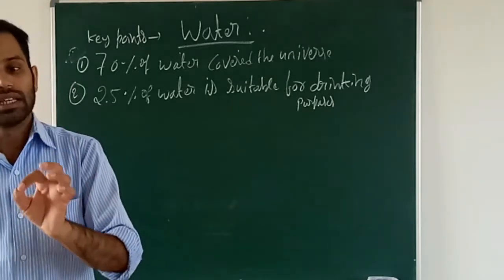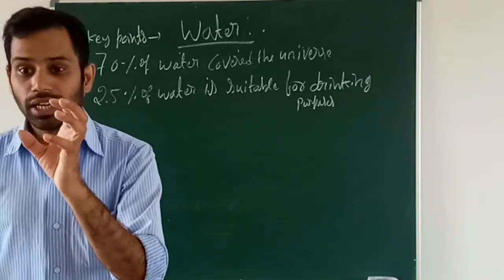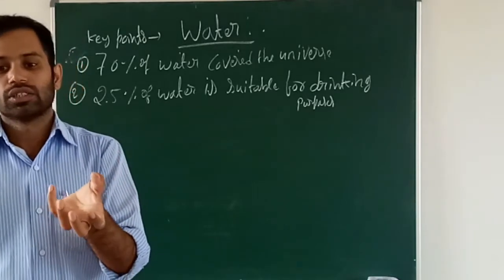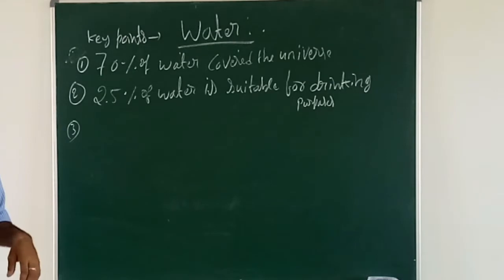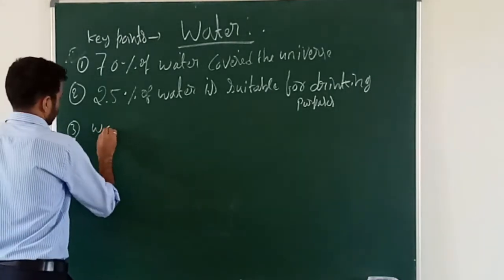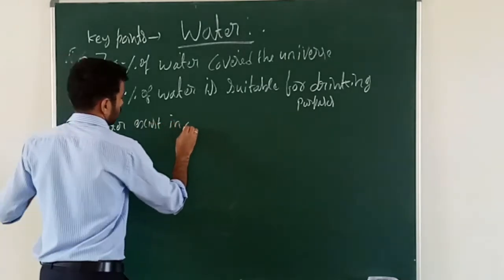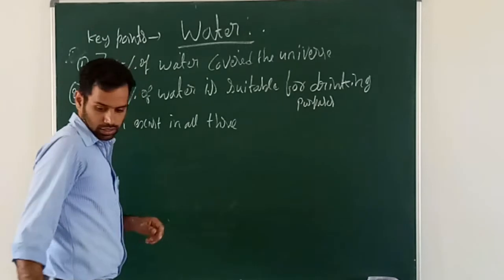As a solid, ice. Ice is a solid, is it? Ice is also one kind of water.